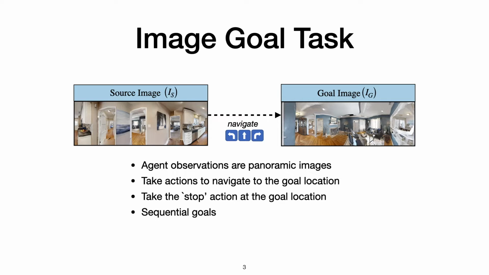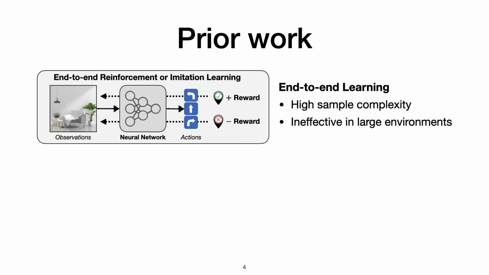the second goal efficiently. The image goal navigation task requires the agent to have a long-term memory, learn state estimation, and use semantic priors to explore efficiently. Learning about all these things implicitly in an end-to-end fashion is extremely expensive. Therefore, prior navigation methods based on end-to-end learning suffer from high sample complexity as well as poor generalization, especially in large environments.